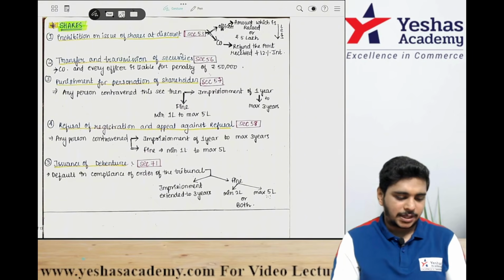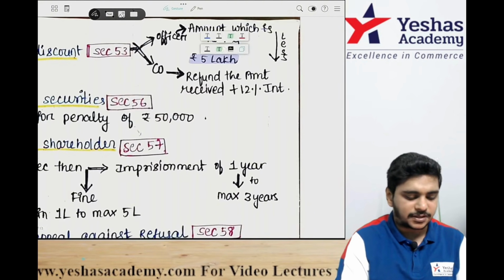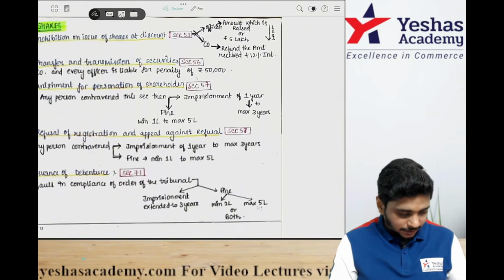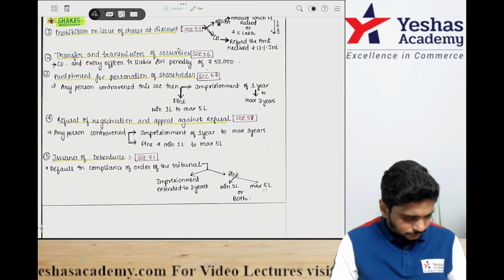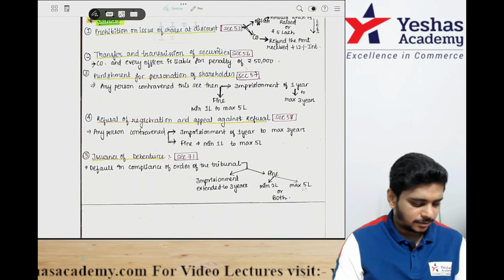Then, shares. In shares, in case of discount, the amount raised from the discount issue or 5 lakh rupees, whichever is less, plus you will refund the amount along with 12% interest. That's it. You only have to remember this one in shares. Cool.